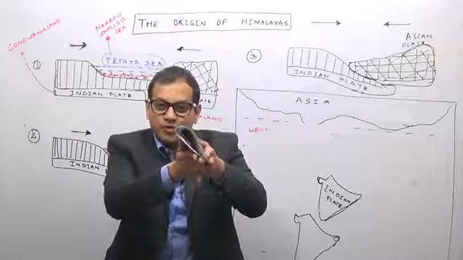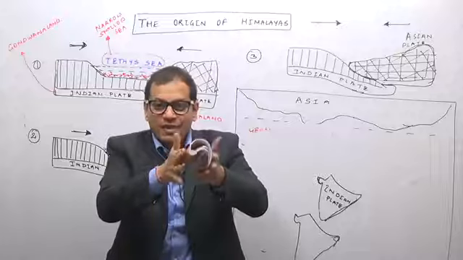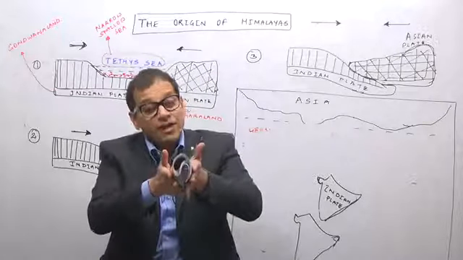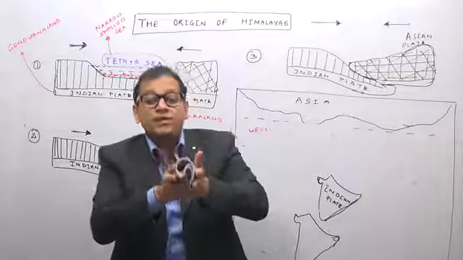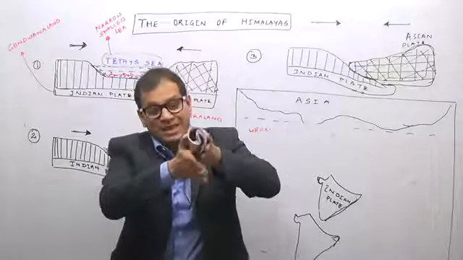As the process of the Indian plate moving still goes on, the mountains are getting folded, and thus there is again a formation of folds. Intense folding gives rise to the formation of very high mountains. And now the Indian plate is going below the Eurasian plate.